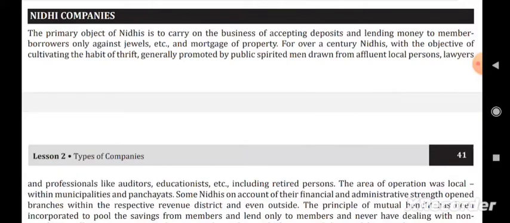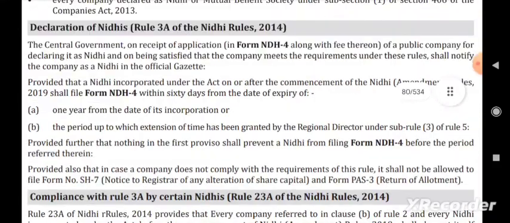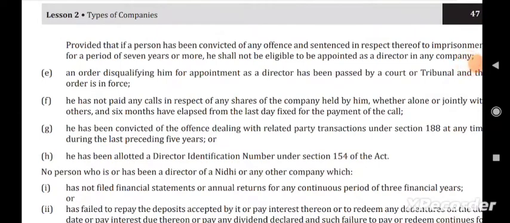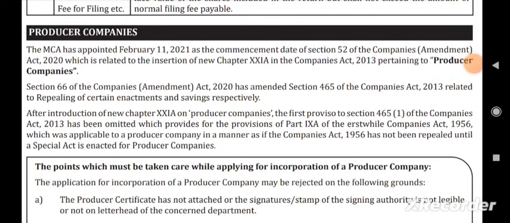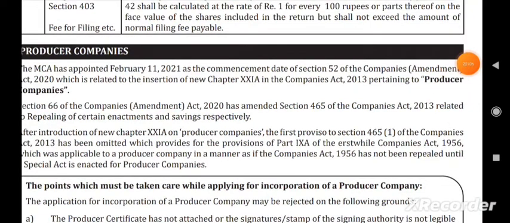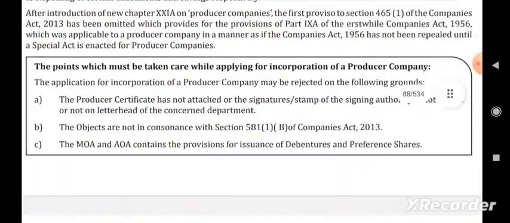Next, the Central Government has exempted applicability of various provisions of the Act to private company, Nidhi company, section 8 company, and government company. Producer companies. It is the commencement date of section 52. It is related to insertion of. Producer company means, for example, companies or groups of people who are farmers, agriculturists. So these are the producer companies.